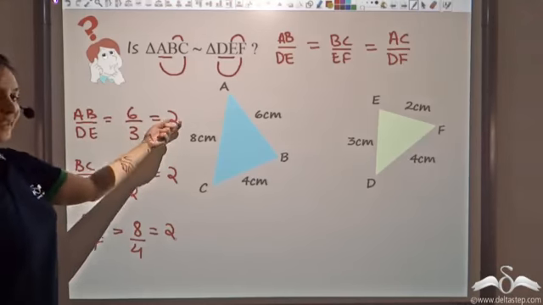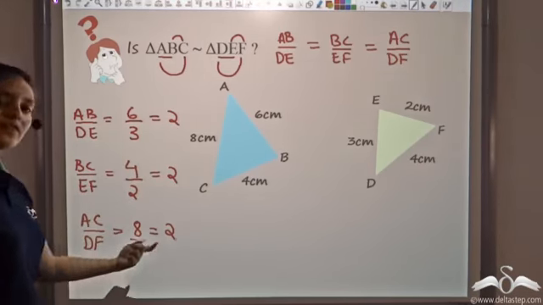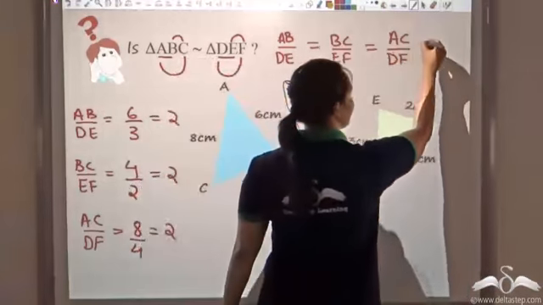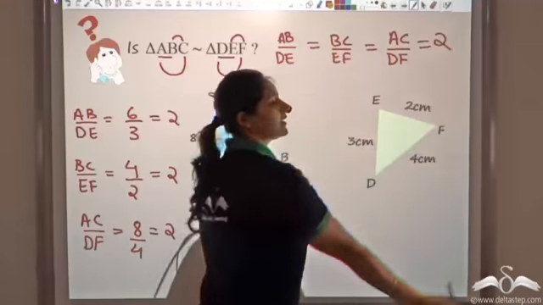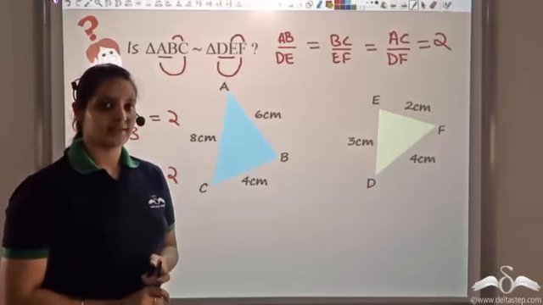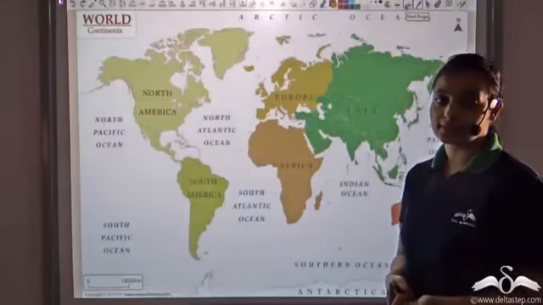So AB by DE is 2, BC by EF is 2 and AC by DF is also 2. Since all these 3 ratios are equal and equal to 2, I can say that these 2 triangles are similar by SSS.